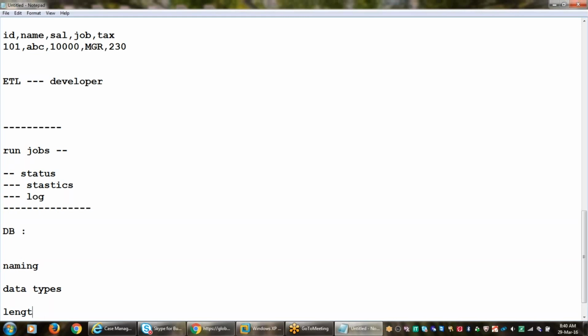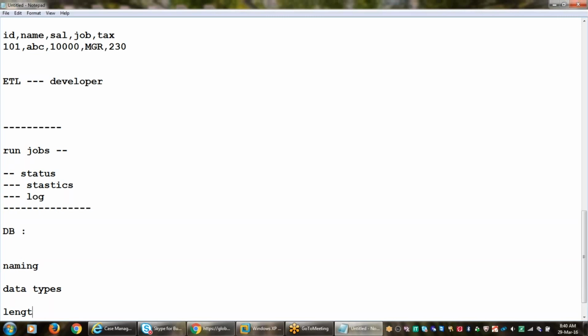Before we start the testing, they will give business requirement documents. Based on the documents, we are going to test, right? So based on the document, is everything matching or not? We need to check.